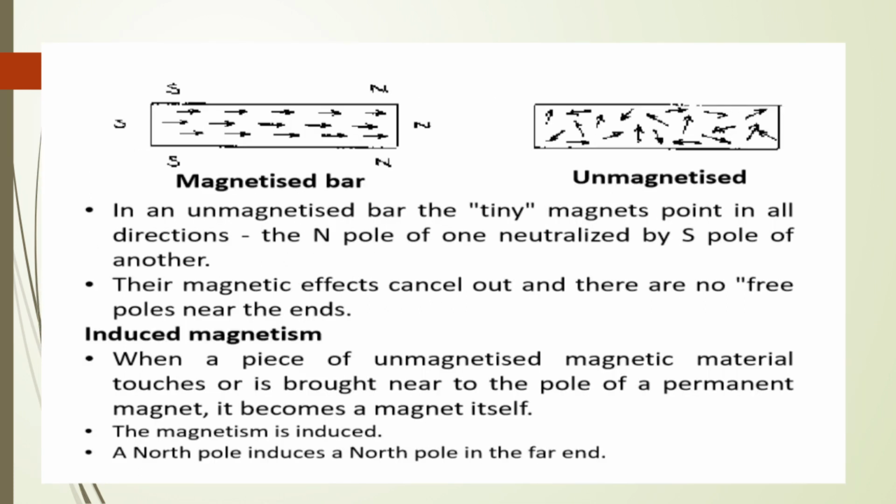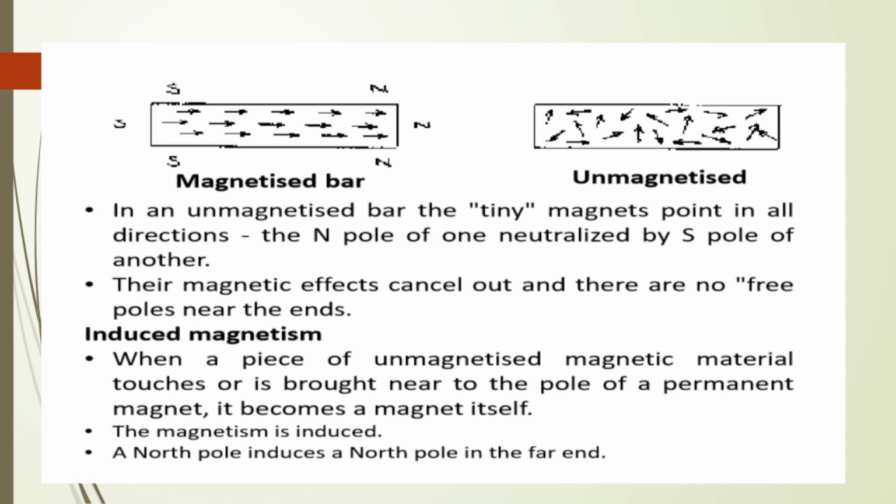In an unmagnetized bar, the tiny magnets point in all directions, the north pole of one neutralized by the south pole of another. Their magnetic effects cancel out and there are no free poles near the ends.